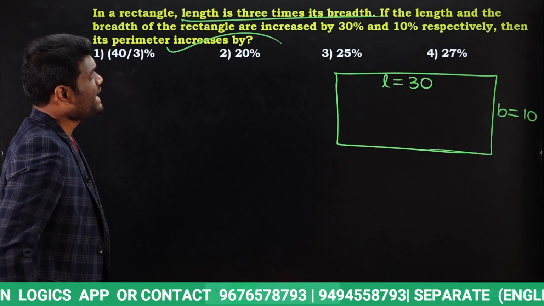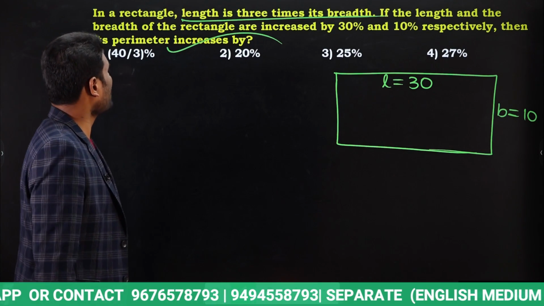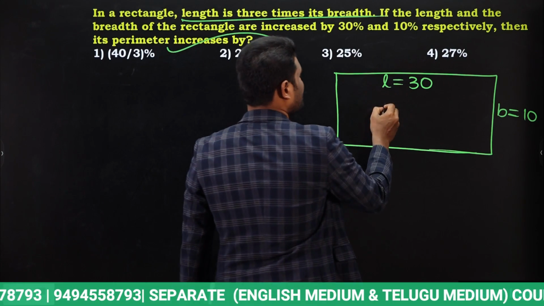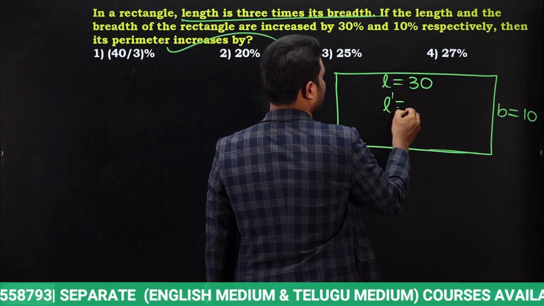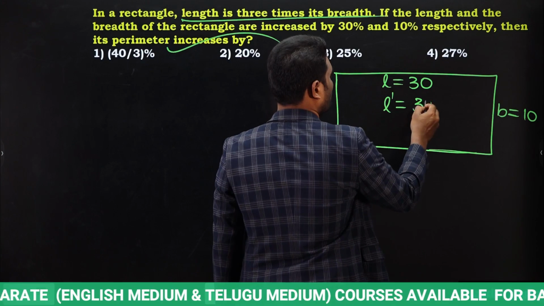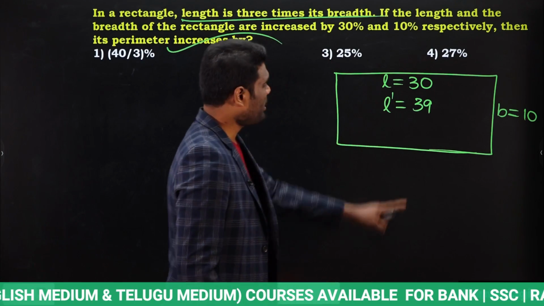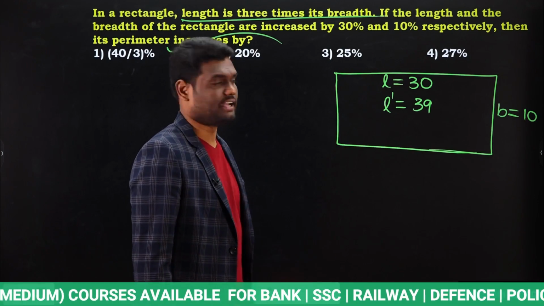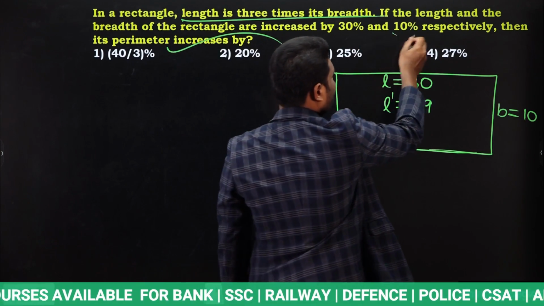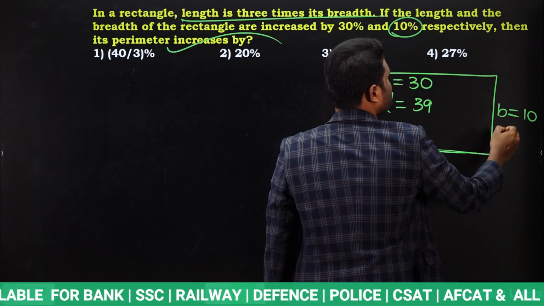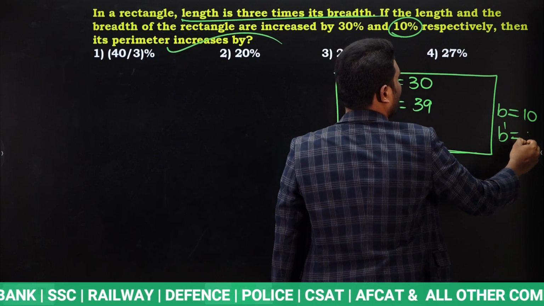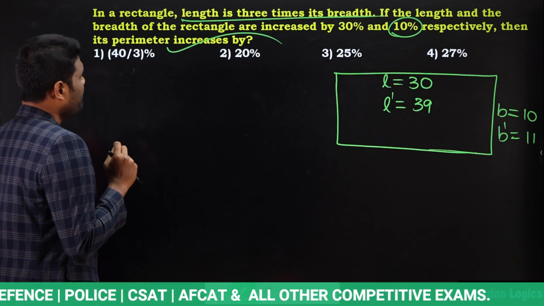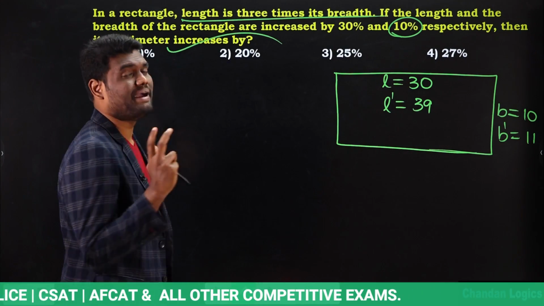Now what happened? If length and breadth of the rectangle are increased by 30% and 10%, length is increased by how much? 30%. 30% means now the new length will be 39. Why? Because 10% is 3, so 30% means 9 extra. 30 plus 9, 39. Breadth is increased by 10%, so breadth is going to be 11. Okay. Now we need to know the percentage increase in perimeter.